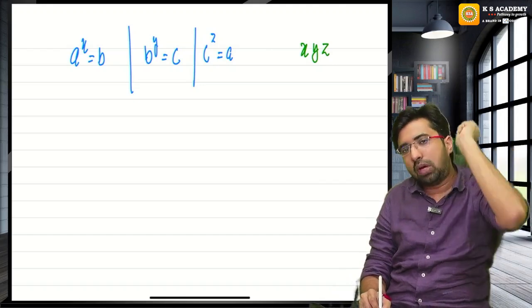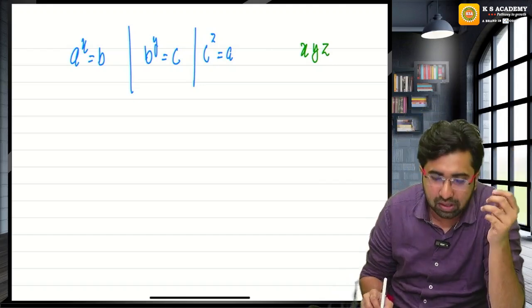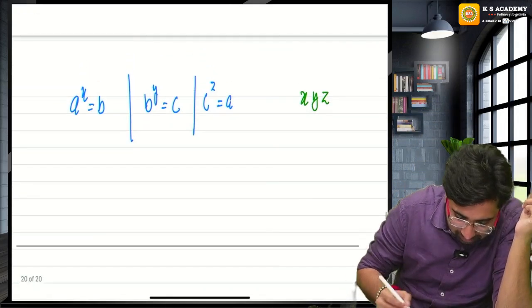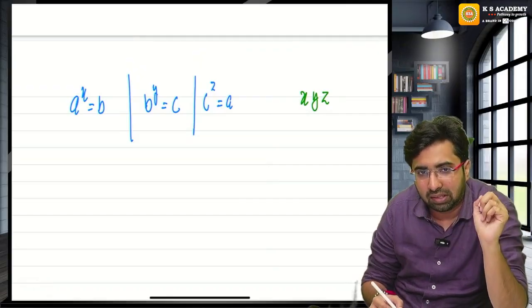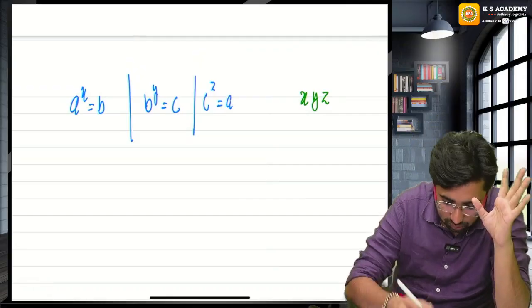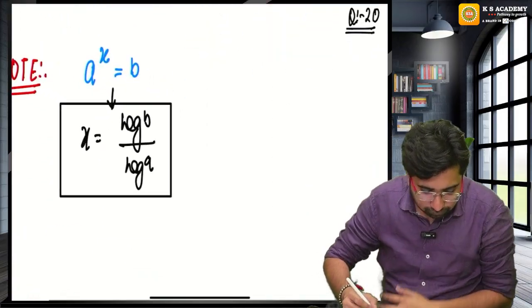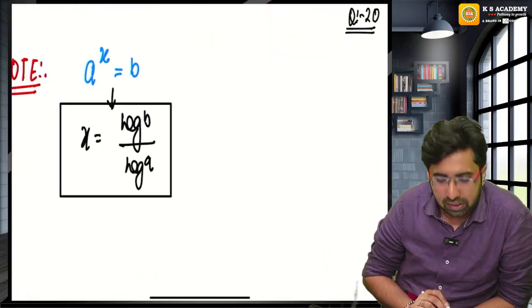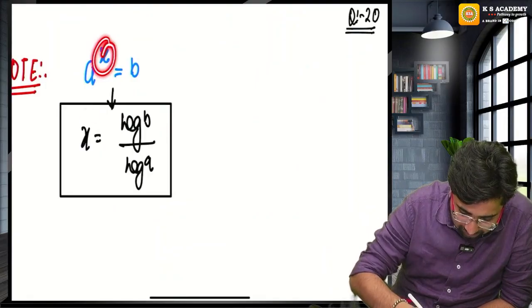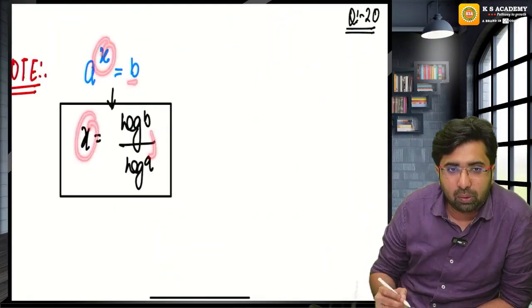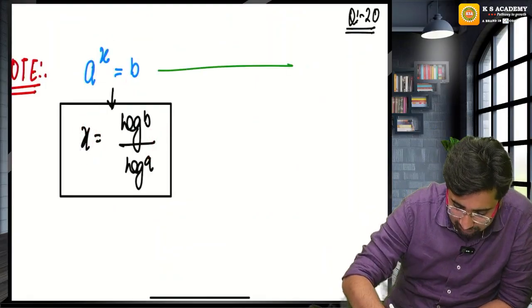Here you have 2 approaches, guys. For one approach, I could say a raised to the power b is equal to something like this. Still, wait, I will tell you another approach. I will tell you one correct approach. See, if a raised to the power x is equal to b, then x will be equal to log b upon log a. How I reach this point, I will explain once.